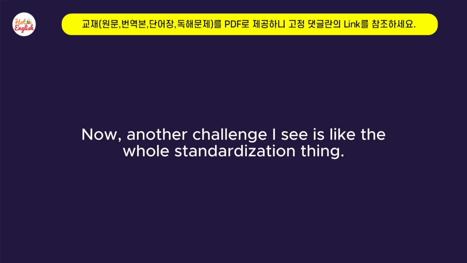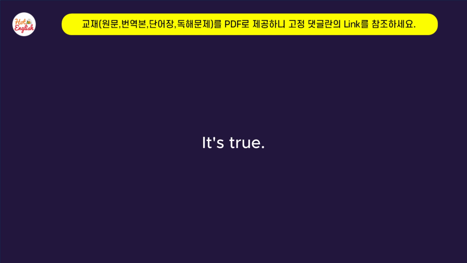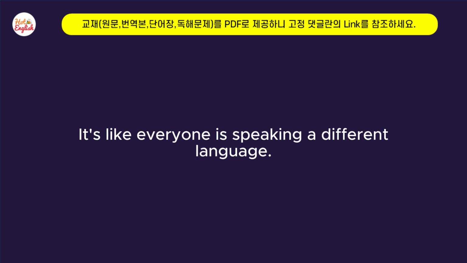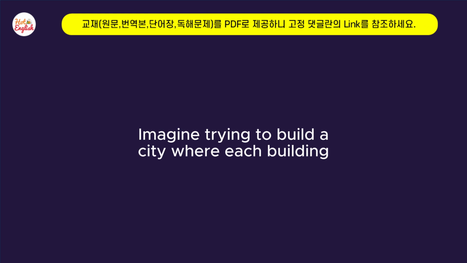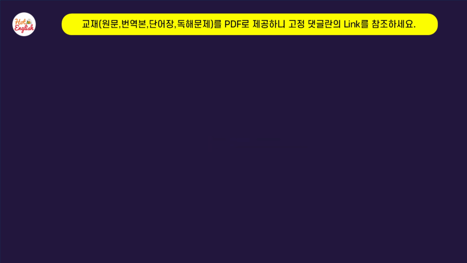Now, another challenge I see is the whole standardization thing. Right, interoperability. Because right now it feels like there are so many different AI agent platforms and frameworks. It's true, there's a lot of fragmentation in the field. It's like everyone is speaking a different language. That's a great analogy. Imagine trying to build a city where each building uses a different type of electrical outlet. Oh, wow. It would be chaos. Nothing would work together. Exactly. So how do we solve that?